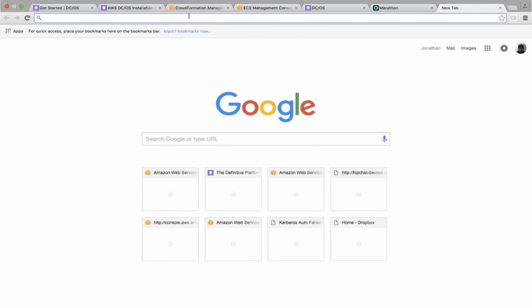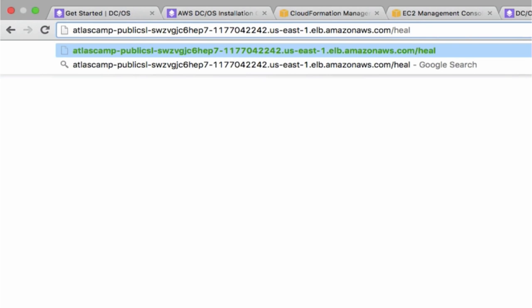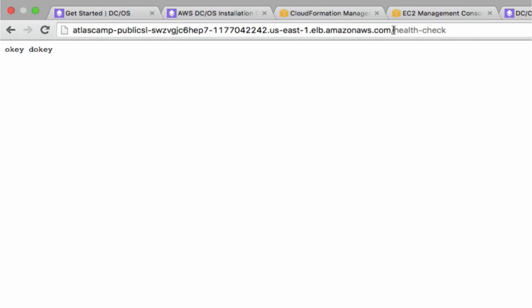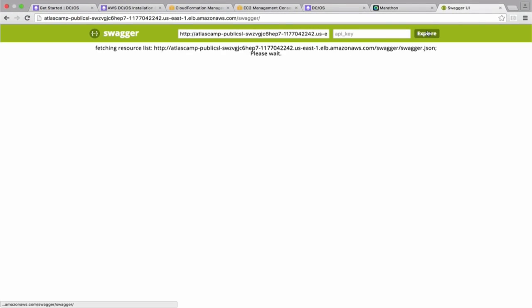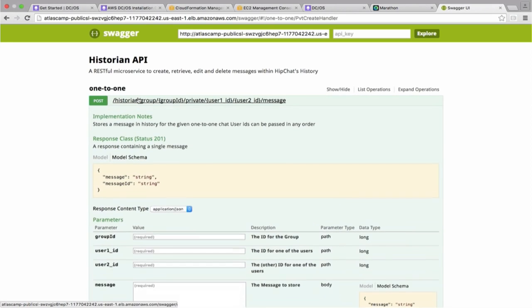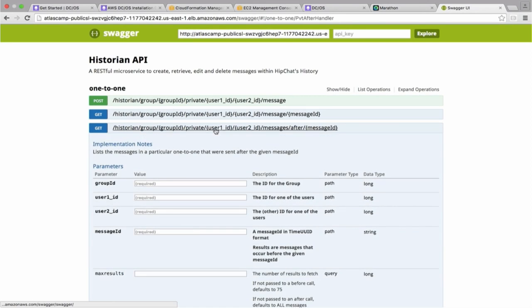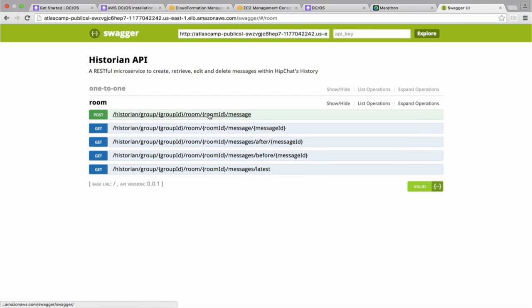So now I can go and check out my history service. And there it is. I can do a health check on it. Here we go. And I can go to that Swagger doc I mentioned before. And what's interesting here is because we have a REST API, that's what our service is, one big REST API, this Swagger actually gives us a UI for it, right? So we can fill in these form fields, we can test out endpoints, it'll actually curl or post or whatever it is and get the response back.